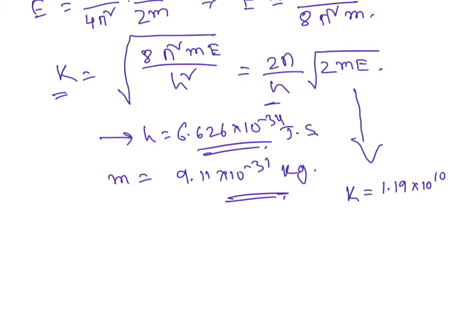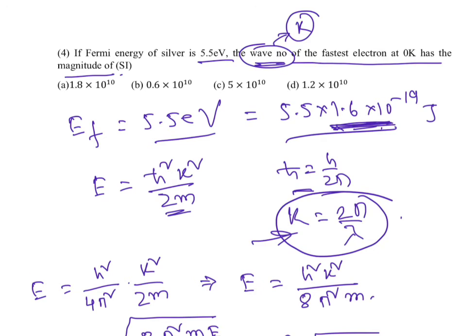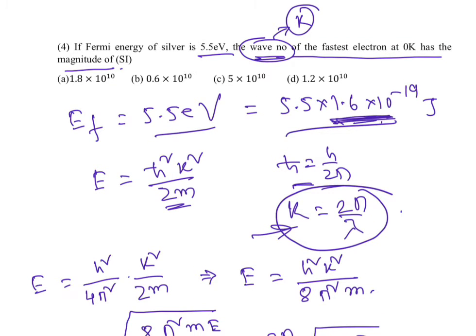Obviously the unit is wave number, because everything we have put in SI, so it will be meter inverse. So we will see which value is close to it. 1.19 is close to 1.2, so the correct value is 2D, right?